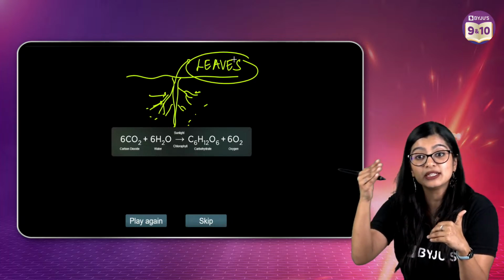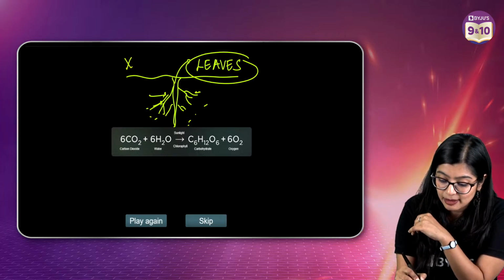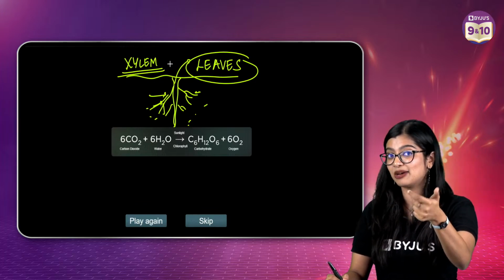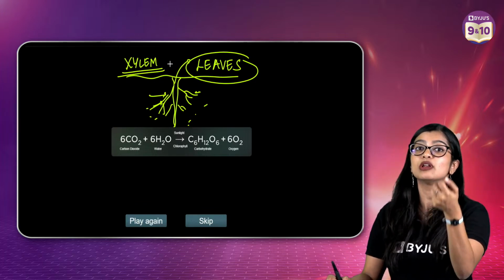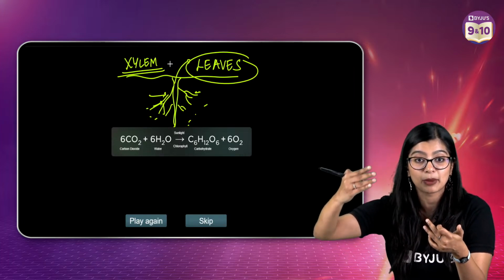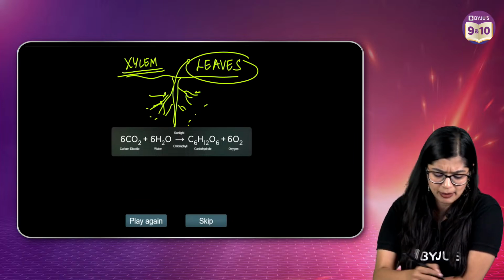Now what helps in transporting water from the roots to the upper parts? It is nothing but xylem. So earlier when I told you that the midrib has xylem as well as phloem, it's for this particular reason, because water from the roots needs to be transported to the upper parts. That is where this is coming from.